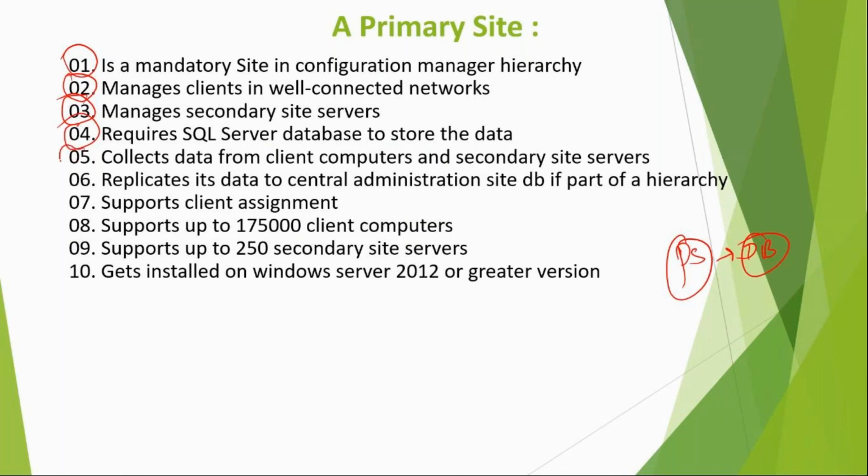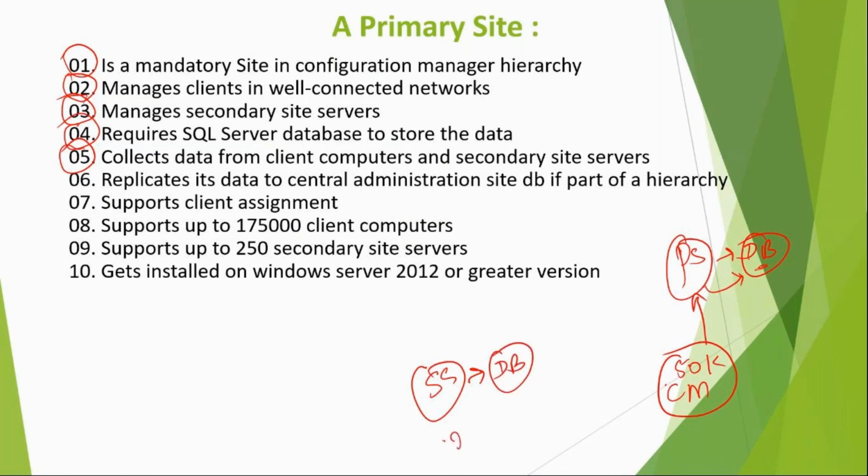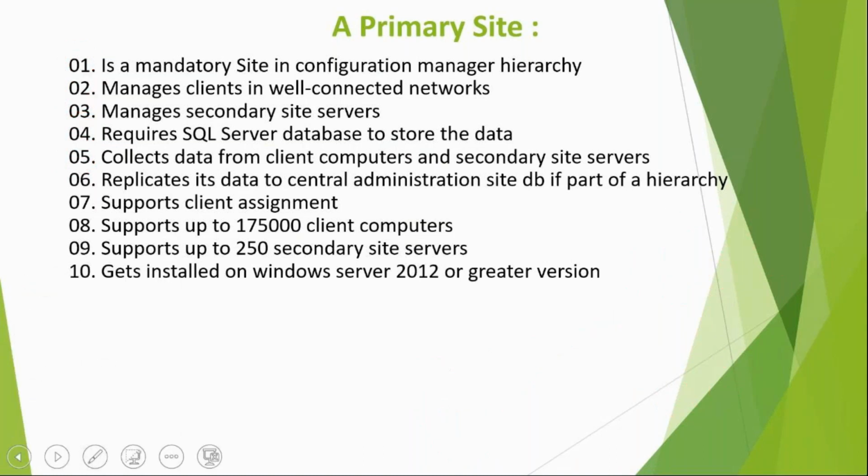It collects data from client machines plus the secondary site database. From where will it collect data? It will collect data from client machines. For example, there are 50,000 client machines, so it collects the data of these 50,000 devices and stores the information in its database. Plus it will collect the data from the secondary site database. Let's say there are 10,000 Mumbai computers. That information is passed on to the primary site database.